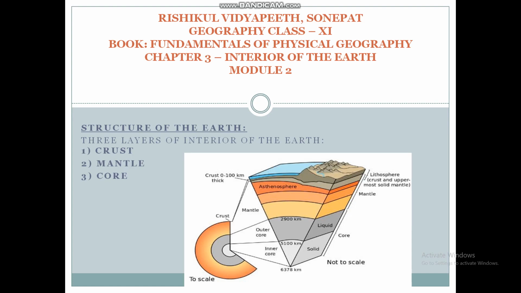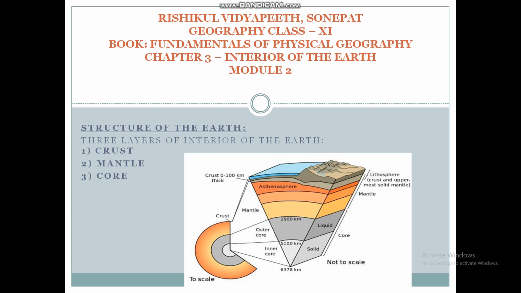Now students, we are going to study the interior of the earth, module number 2. So in the first slide, we are going to study the structure of the earth. And basically, we are going to discuss the structure of the interior of the earth. So in the interior of the earth, there are three layers. First is crust, second is mantle, and third one is core.